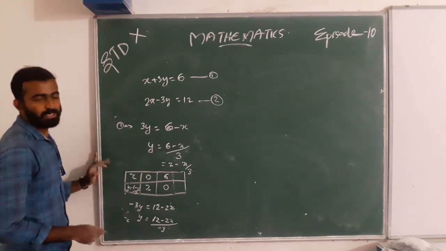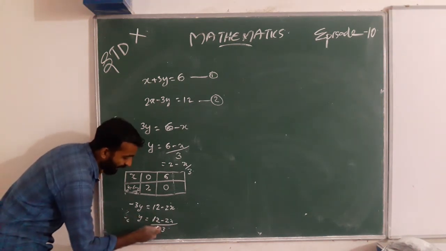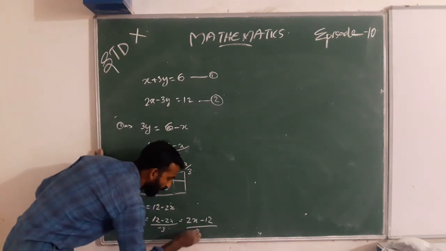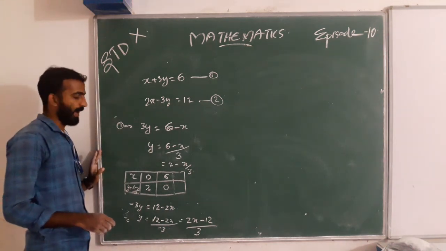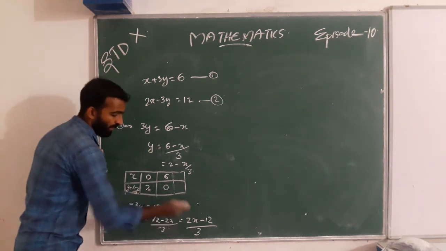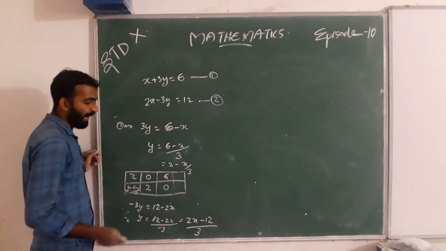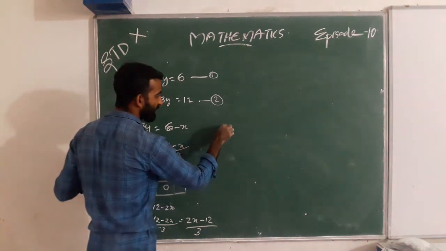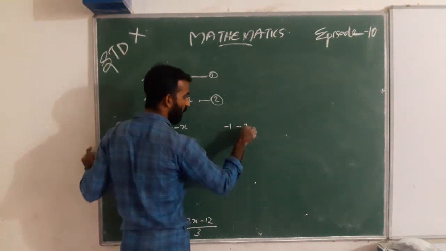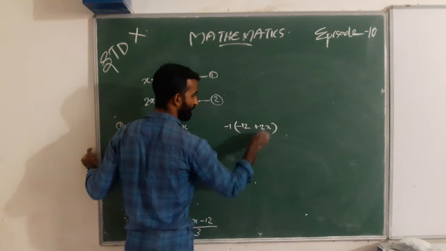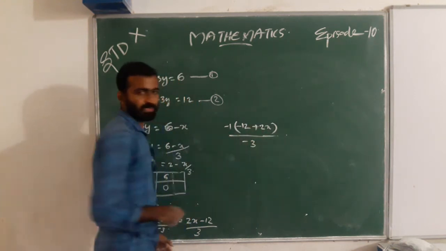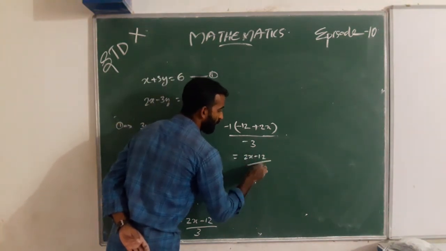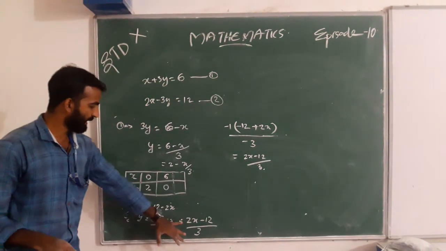When we take minus 1 as common, we can rewrite this as (2x minus 12) by 3. That is the equation.